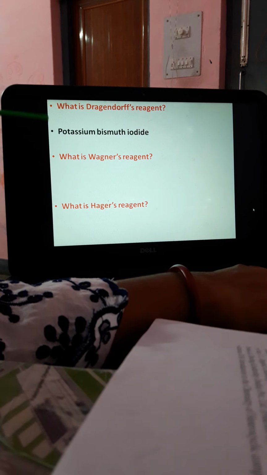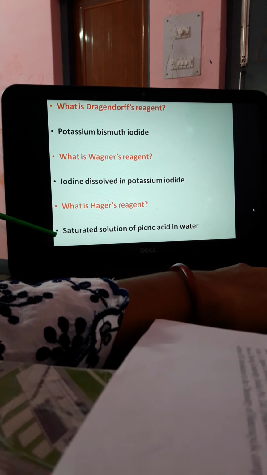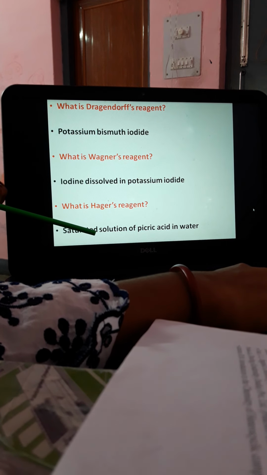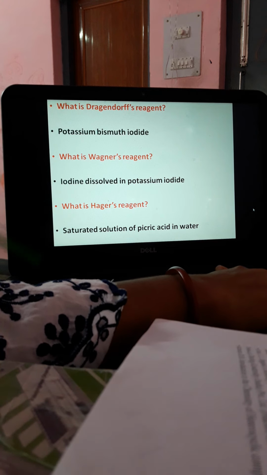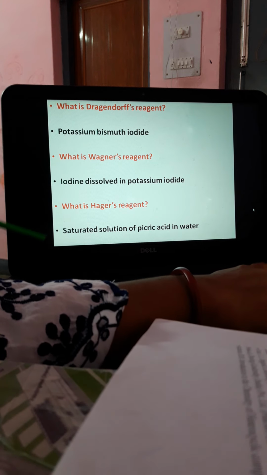What is Dragendorff's reagent? Potassium bismuth iodide. Iodine dissolved in potassium iodide is Wagner's reagent. And a saturated solution of picric acid in water is Hager's reagent. All these give different types of precipitate, different colors when they are treated with alkaloids.